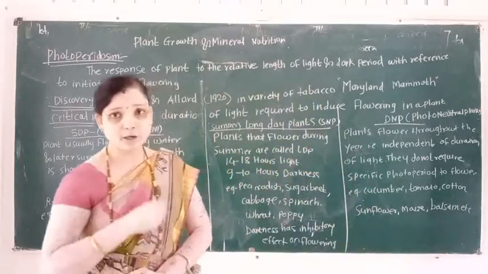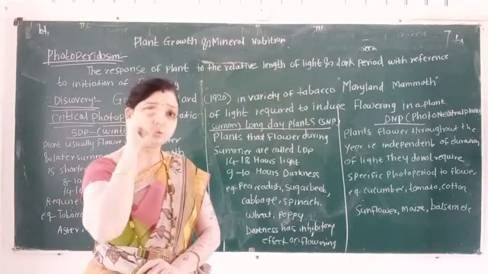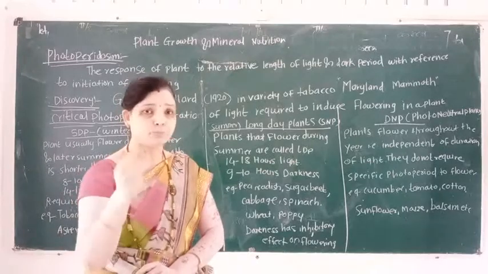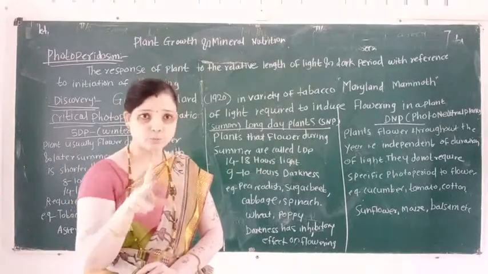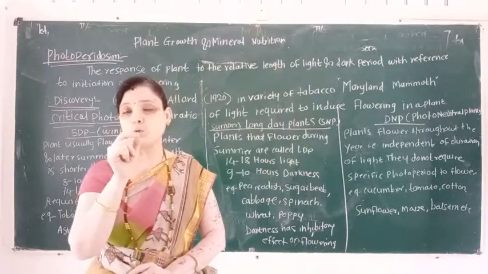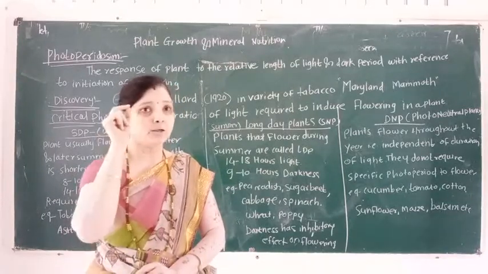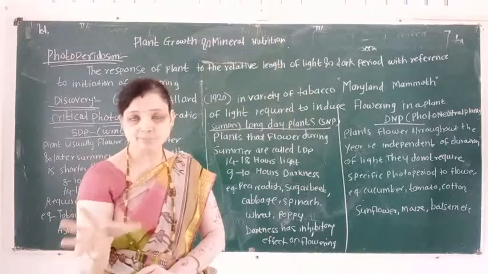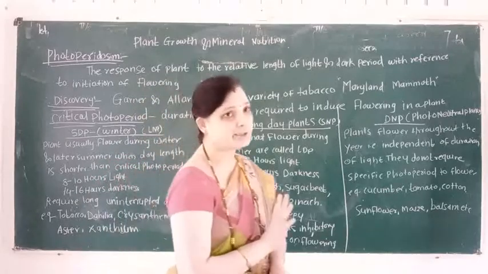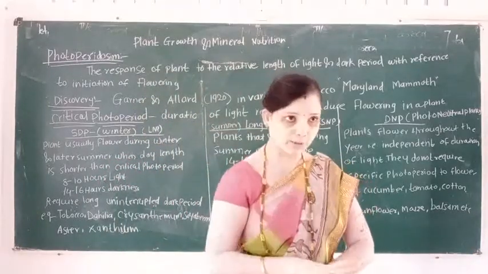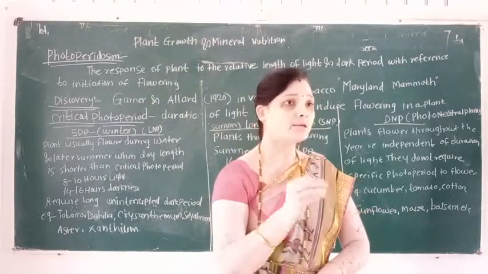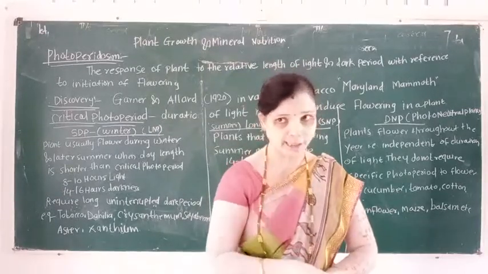And depending upon which type of critical photoperiod is required for inducing flowering in a plant body, that is, depending upon the photoperiodic nature, the plants are classified into 3 types. Plants are classified into 3 types.